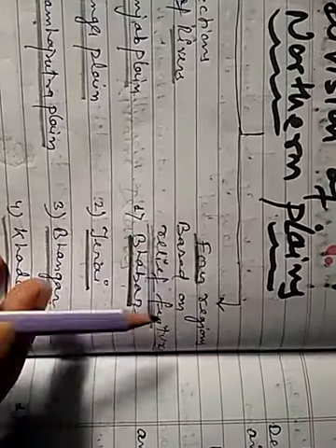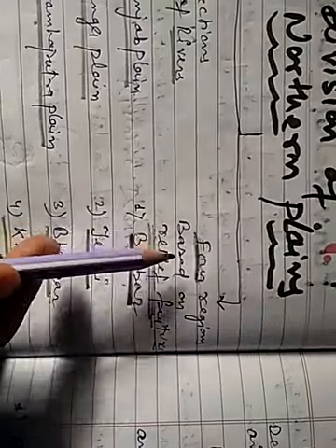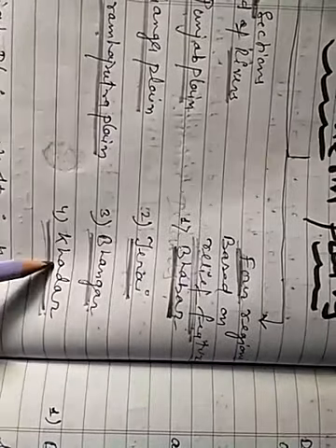According to the variation in relief, the northern plain can be divided into four regions: Bhabar, Tarai, Bhangar and Khadar. Memorize this.